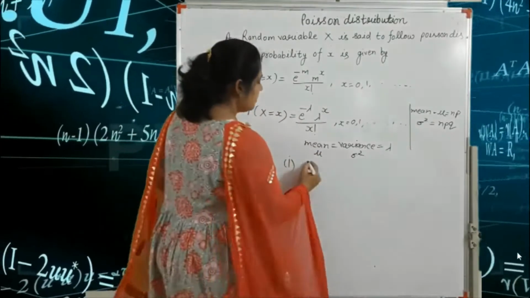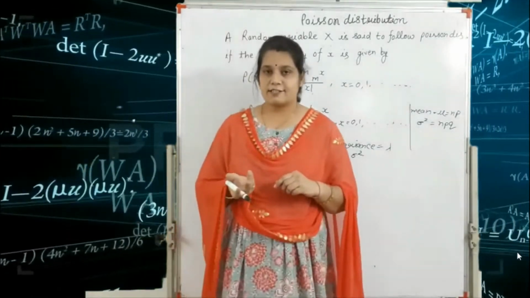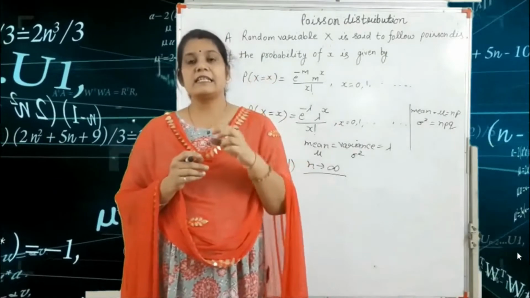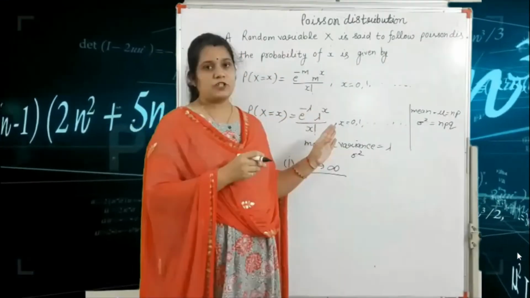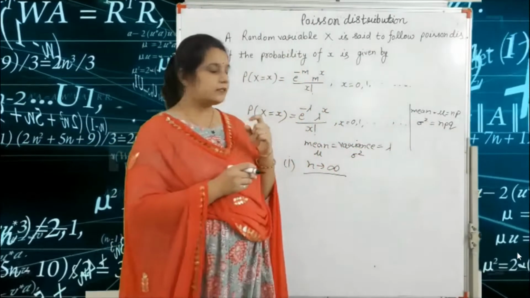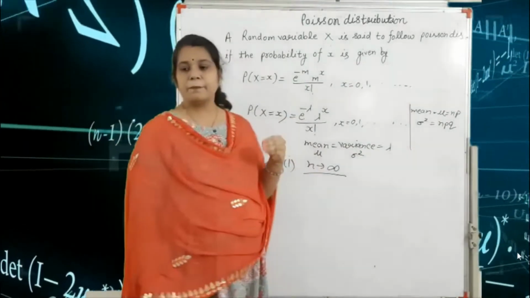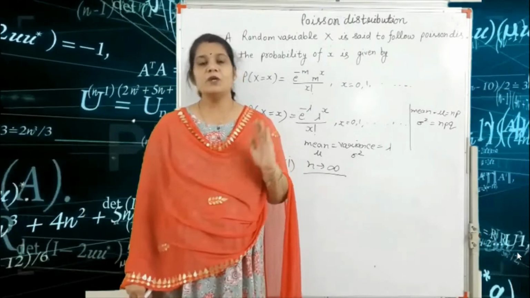And the probability of success is very small. In the binomial distribution we have the two formulas, mu and sigma square, but in the Poisson distribution we always use mean is equal to variance is equal to lambda.